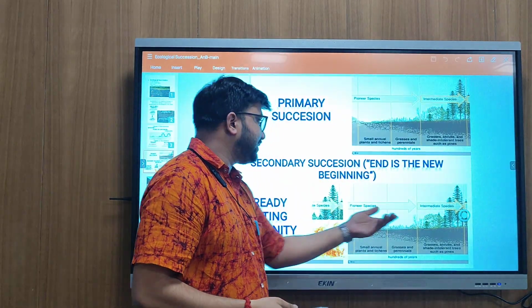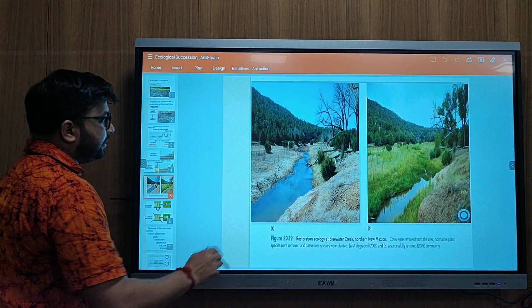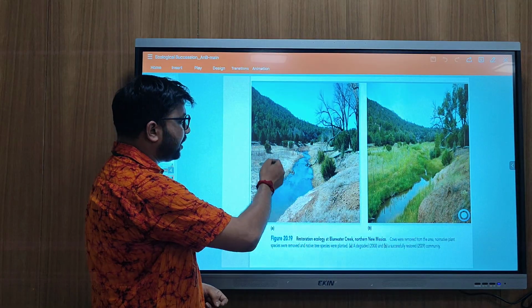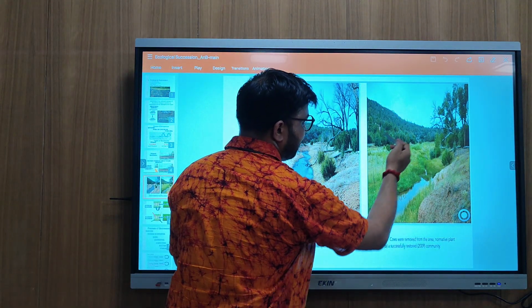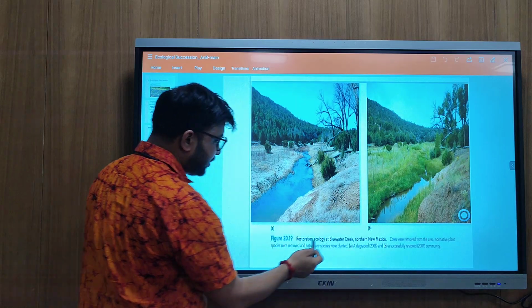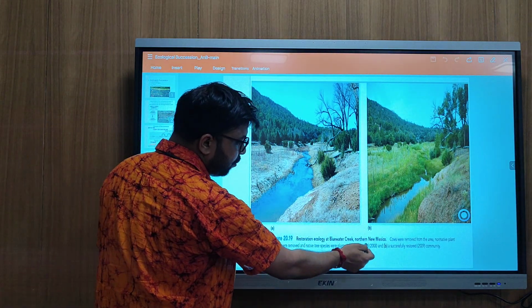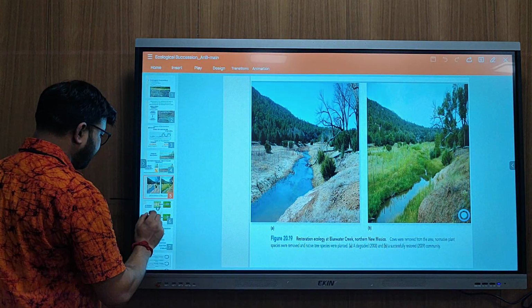This process is called secondary succession. As you can see here, this forest was destroyed by fire, and after its destruction new plants are developing. This is secondary succession, as in restoration ecology at Blue Water Creek, northern New Mexico.